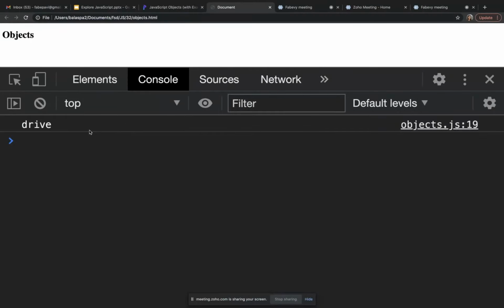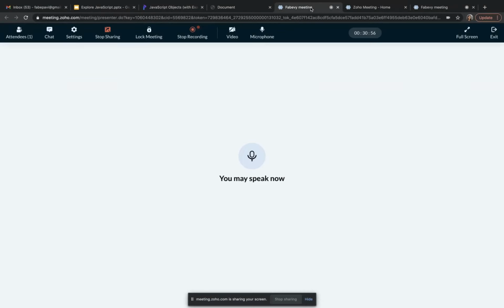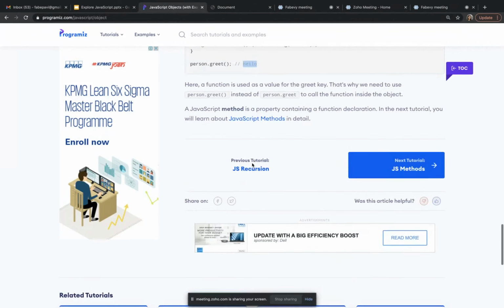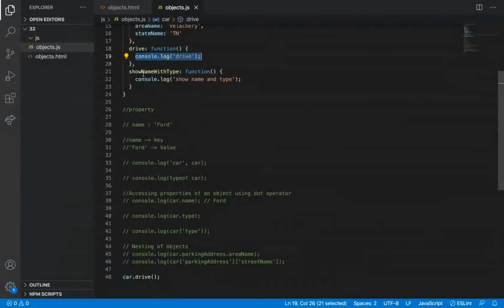It is returning just the function inside it. So here also they have given an example. They are calling person dot greet. So it is just returning the console dot log hello. So hello is getting printed. Here a function is used as a value for the greet key. So this is also a key.